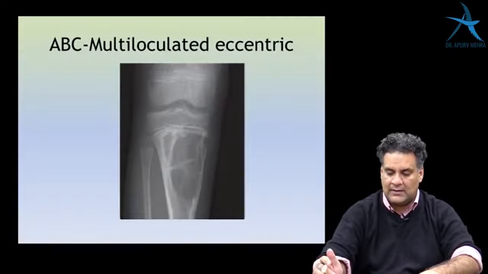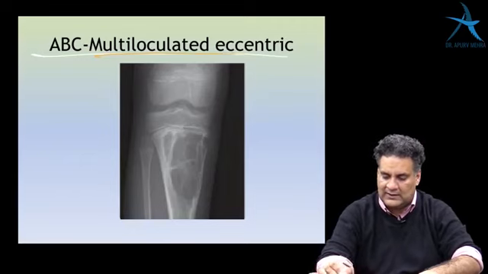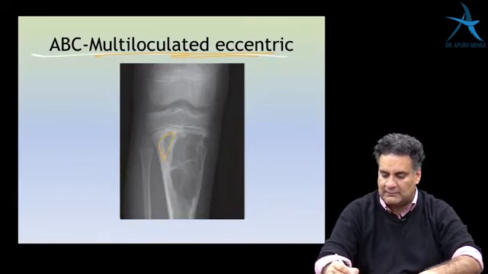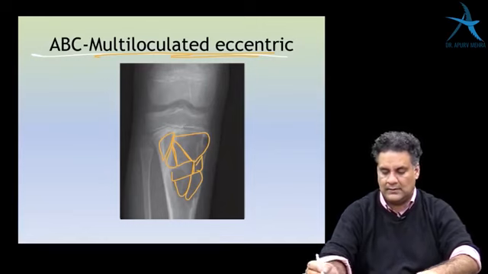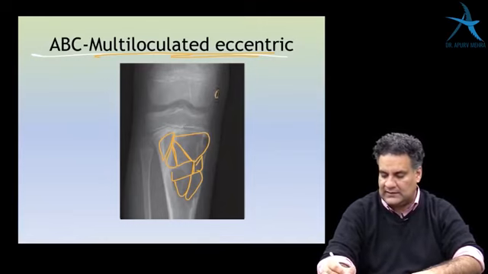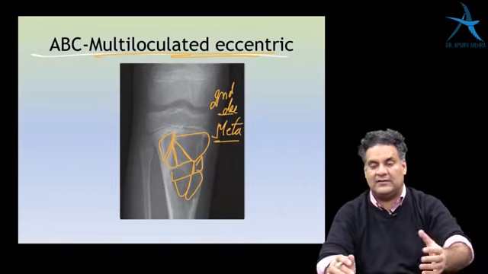And then aneurysmal bone cyst is a multiloculated eccentric lesion. So there are multiple septae and they go towards the corner. This is seen in the second decade of life. It is seen in the metaphyses, and you should not be very aggressive in this tumor.